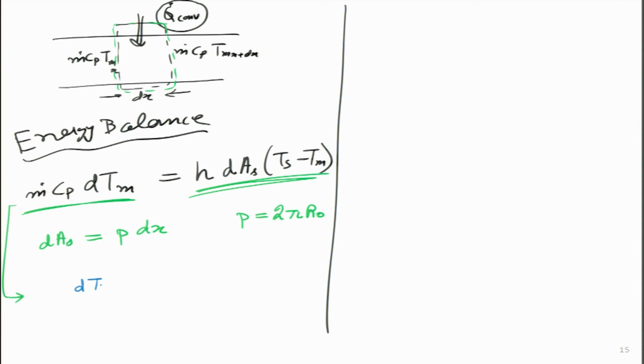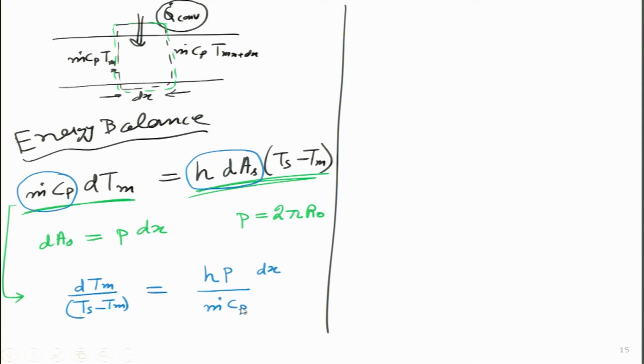I will say dTm divided by Ts minus Tm, and I can take everything else on the right hand side. So h dAs will now become h into P into dx, and the only thing I have to divide it with is m dot Cp. So this whole thing is a constant.